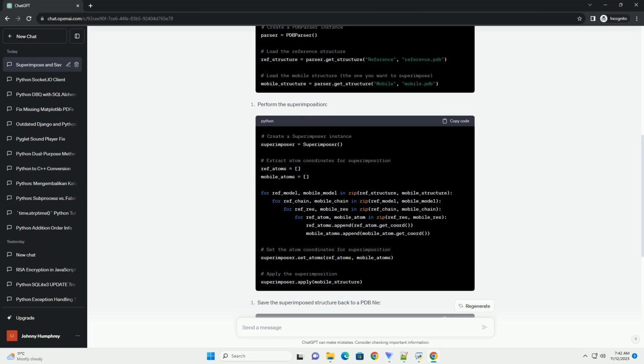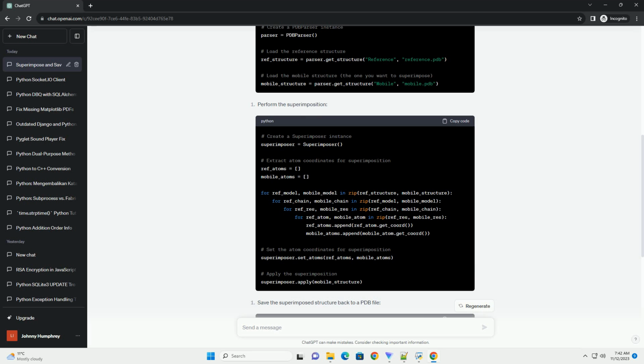After superimposing the structures, you might want to save the result back to a PDB, Protein Data Bank, file. In this tutorial, we will demonstrate how to do this using BioPython's Bio.PDB module. Prerequisites. Let's get started with an example.